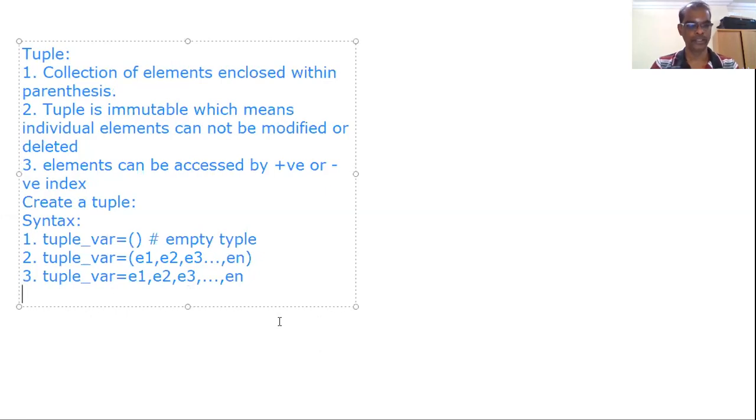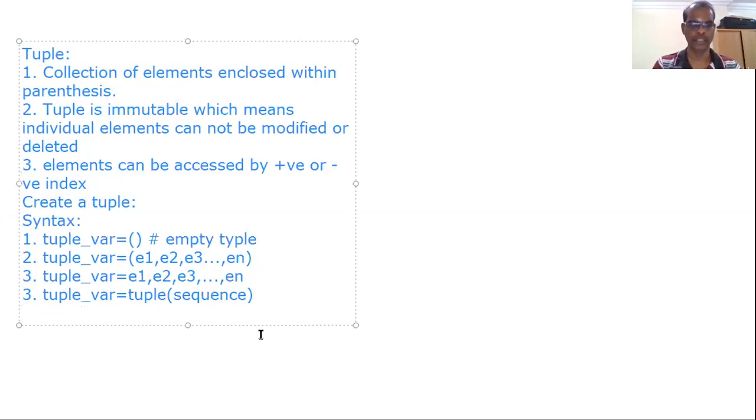Either you give with parentheses or without parentheses, that's not a problem. Elements will be stored in the tuple variable with parentheses only. Then, if you already have a list, tuple variable equal to tuple, within parentheses we can have one list or any other sequence. The sequence may be a string, list, or another tuple. Fourth one, tuple variable equal to, within parentheses, E1, comma. Here we are having only one element.